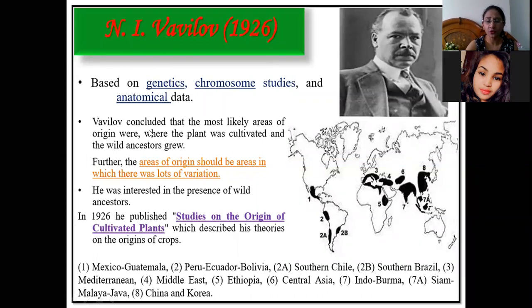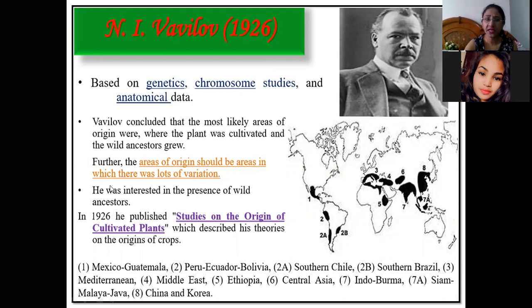Vavilov concluded that the most likely areas of origin are where the plant was cultivated and its wild relatives grew. He concentrated on the wild relatives and wild ancestors of crops.